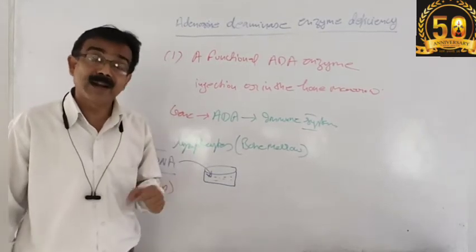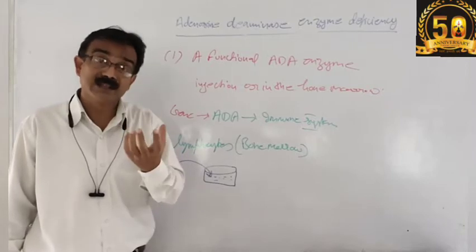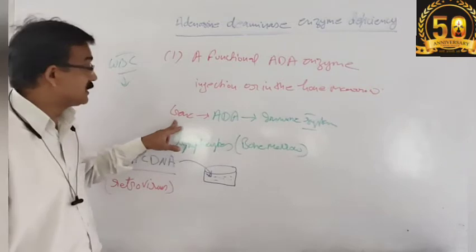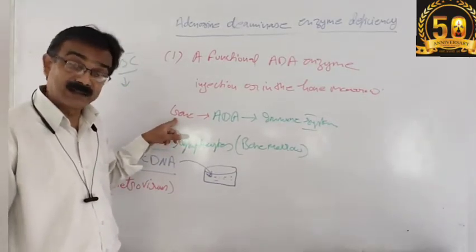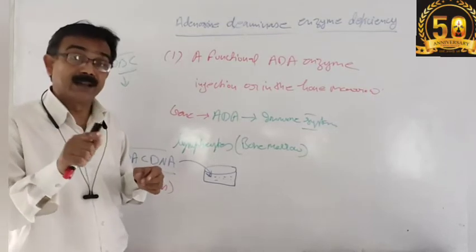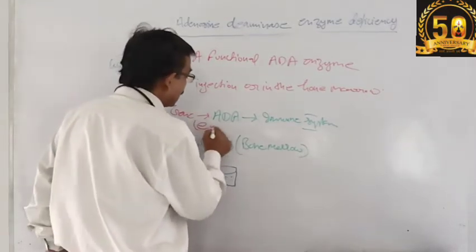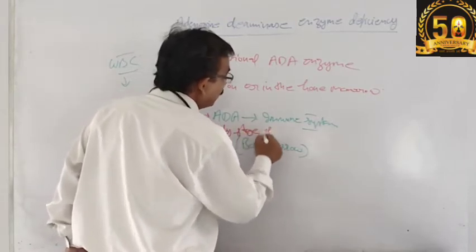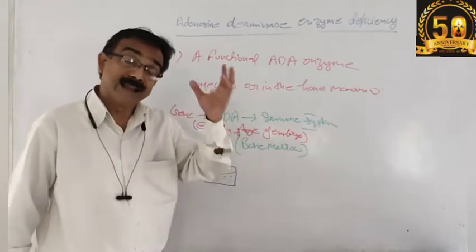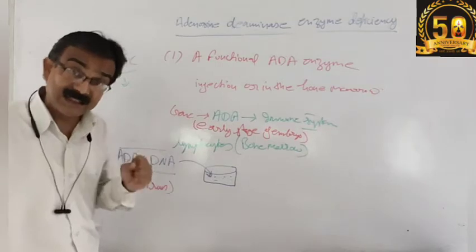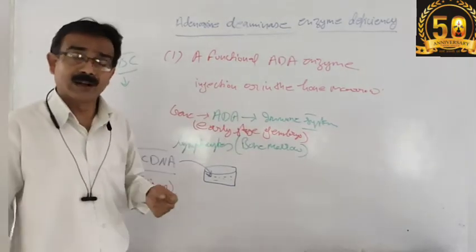So for the sake of a permanent cure, the healthy genes that are responsible for forming ADA, which will maintain a proper immune system, are taken out from the bone marrow and incorporated in the early stage of the embryo. When the embryo develops into a new body, that baby will have the healthy gene responsible for the formation of ADA, and then there is a proper, healthy immune system.